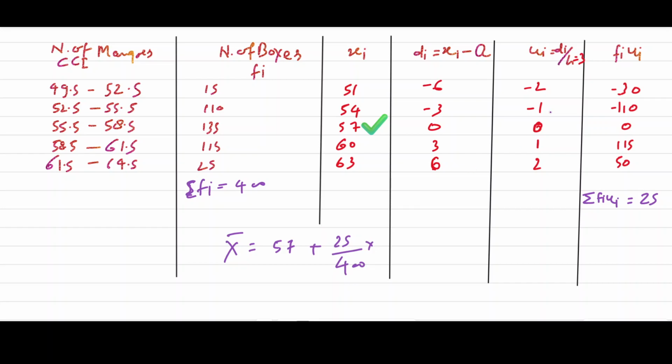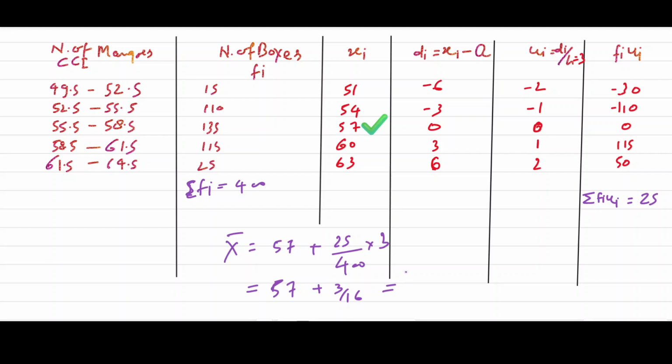Now here we were dividing by h, so we should multiply with h. Now solve this. Here 57 plus 25, 4 into 100, 4 into 16, so 3 by 16.